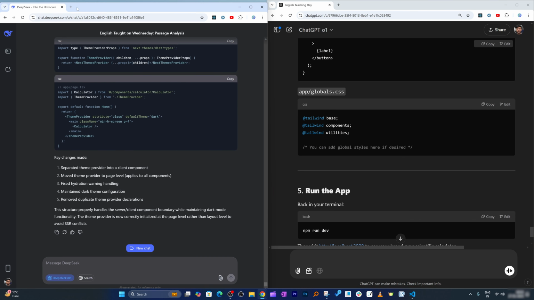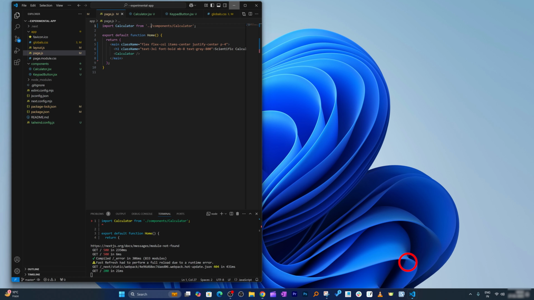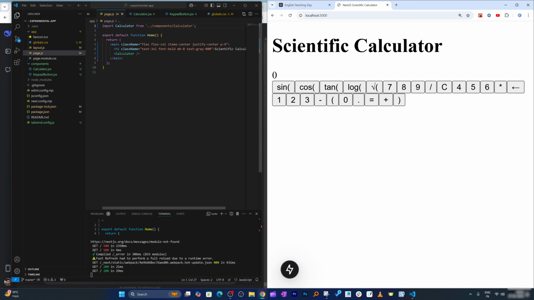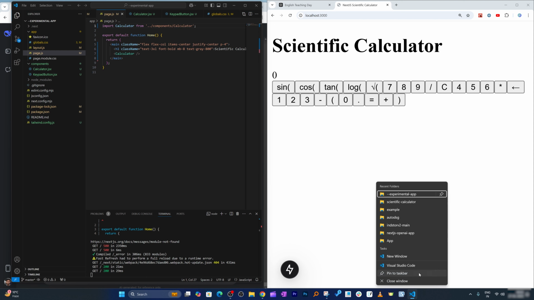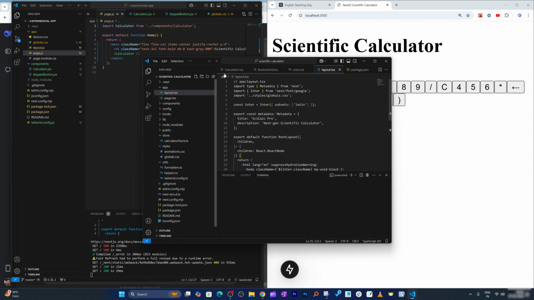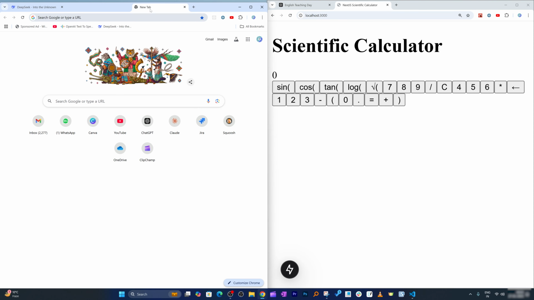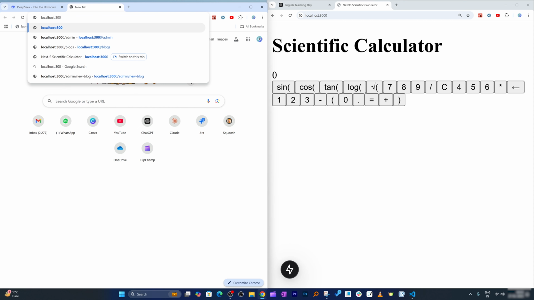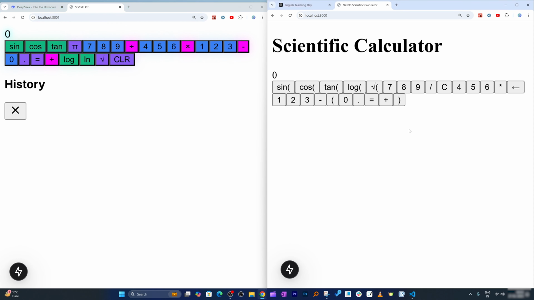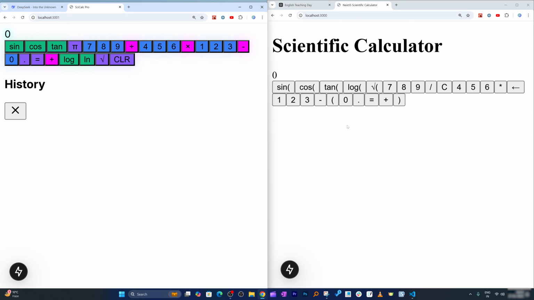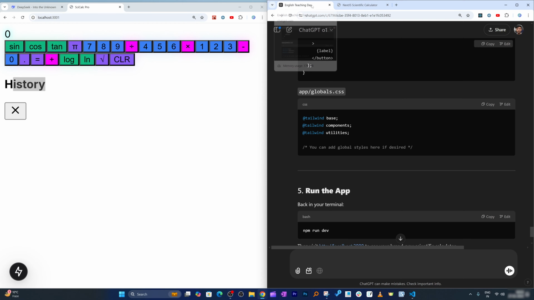And the way it addressed the issue, I mean, you have seen the app created by both these platforms. So I would say, yes, this scientific calculator works, but when we see that scientific calculator created by DeepSeek, it is even better. So let me actually open both of them side by side. Here, let me open this localhost 3001. You see the difference, right? And here we can also see the button which says clear. And here we don't have such. And then here DeepSeek was also trying to give us the history feature, while GPT-4o forgot that.